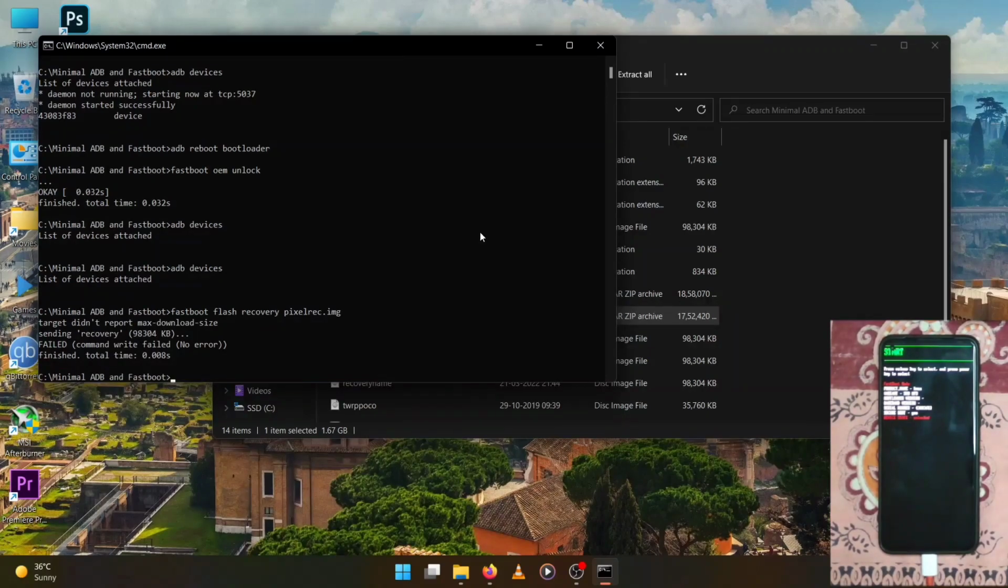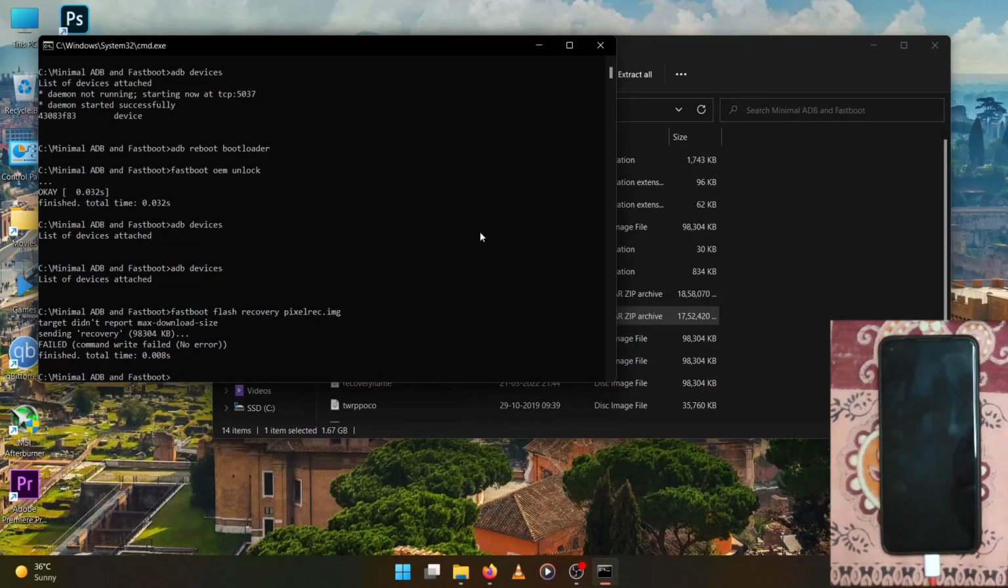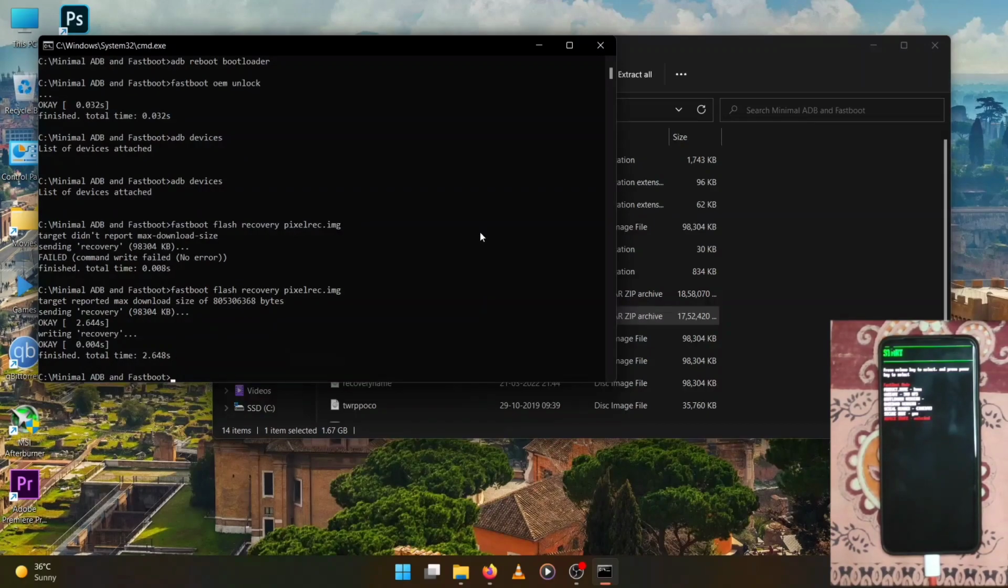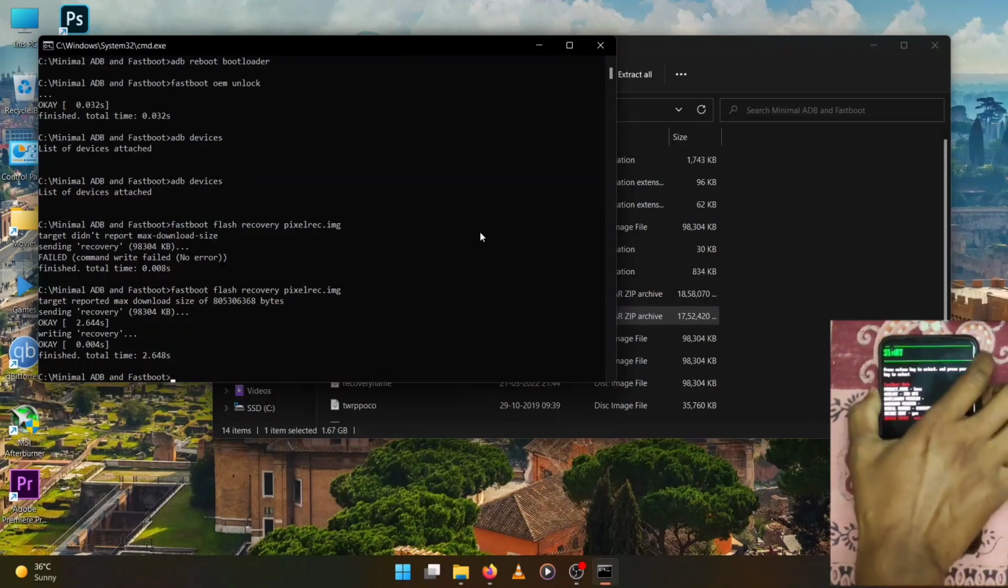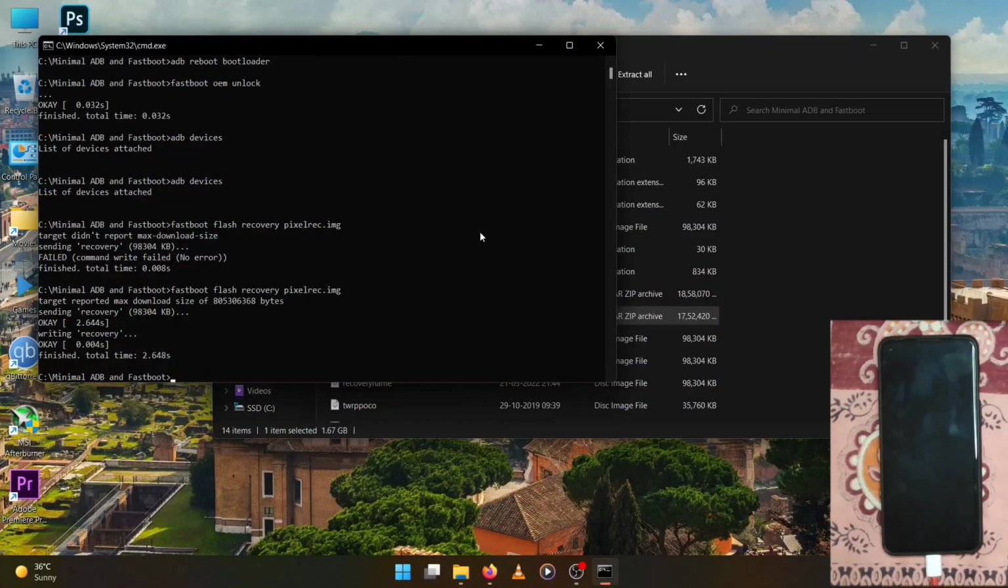Press enter. Now I encountered an error here, so this error can be fixed by just rebooting the bootloader. So I rebooted it and I will type it again. And as you can see, it works. So the recovery is flashed and I will reboot to recovery mode from here.